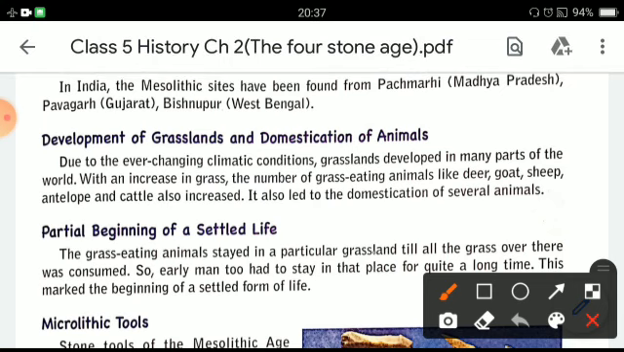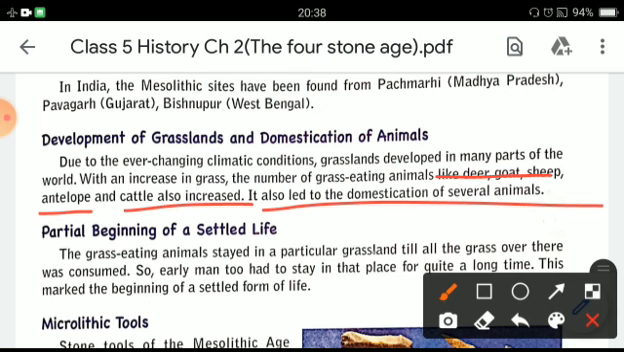Due to ever-changing climatic conditions, grasslands developed in many parts of the world. With the development of the grasslands, many grass-eating animals increased in numbers, such as deer, goat, sheep, antelope, and cattle. It also led to the domestication of several animals.